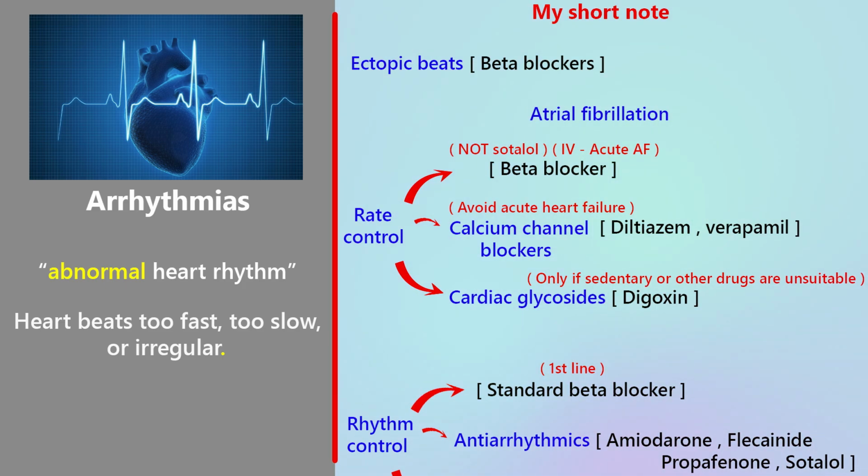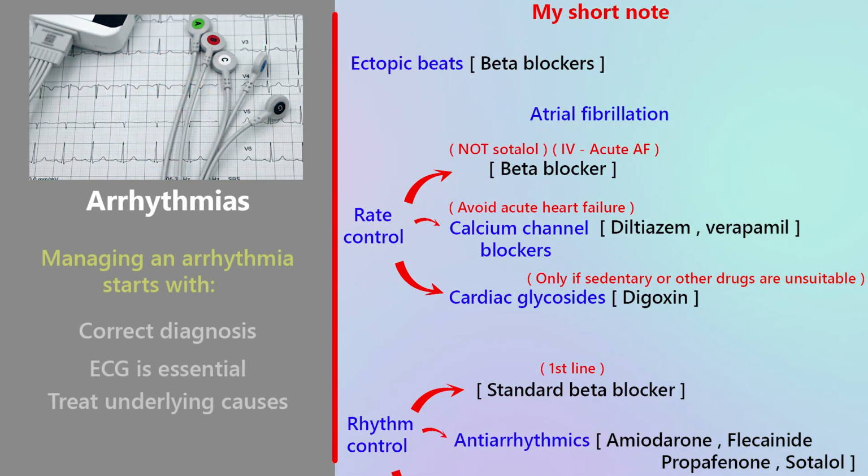Now, students, this part is exam gold. Managing arrhythmias never starts with drugs. It starts with diagnosis. Step 1, correct diagnosis. You must know which arrhythmia it is because treating the wrong rhythm can make the patient worse. Step 2, ECG is essential.